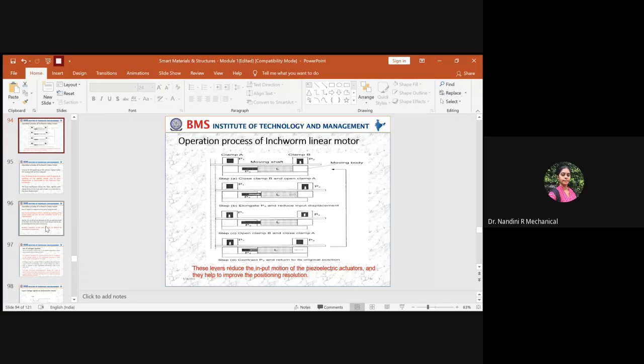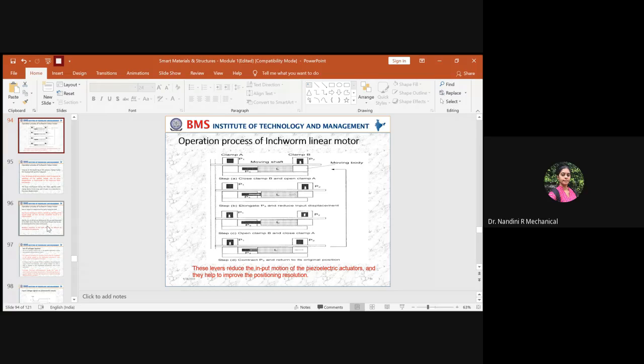It is not the direct piezoelectric effect where you apply the load and get the electrical voltage. Here you are applying the electrical voltage to get the required displacement. So all inchworm linear motors work on the indirect or converse piezoelectric effect.